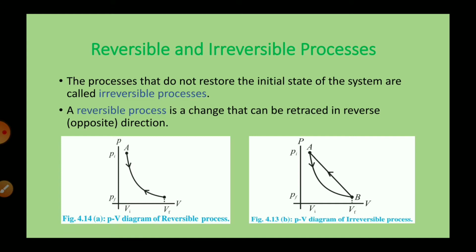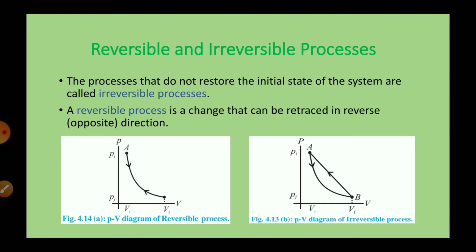Okay, now irreversible process, as you can see, this is the PV diagram of irreversible process. Now here you can see the system is going from point A to point B following a path which is similar to previous diagram. Okay, but when it is reversing back, that means when it is going from point B to point A, you can see the path followed is different. Okay, so in such case the process is said to be irreversible process. Now in nature, most of the processes are irreversible only. Okay, none of the process is reversible process. Clear?